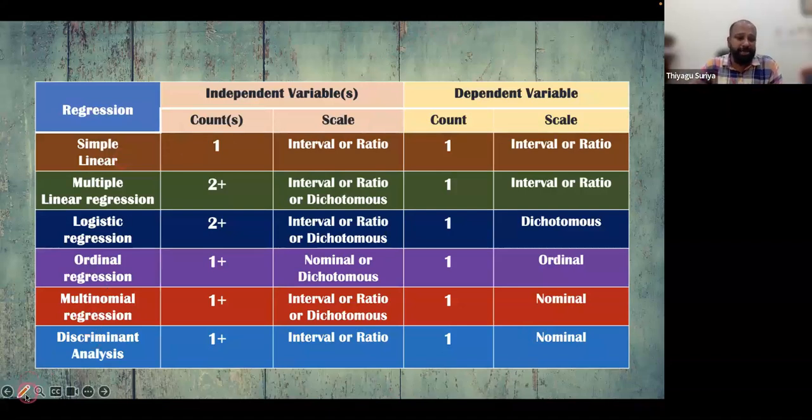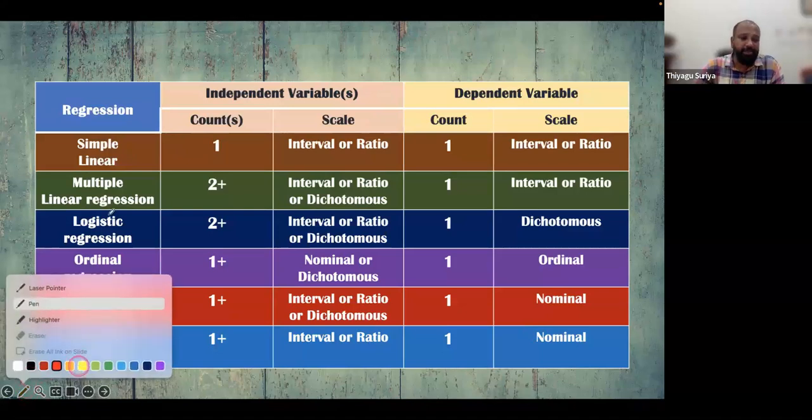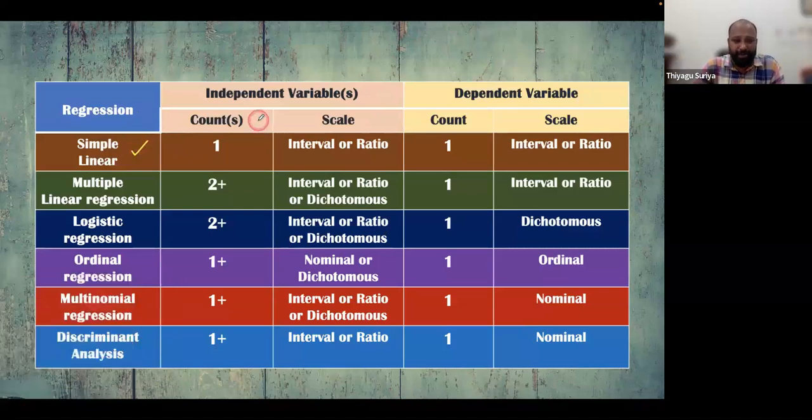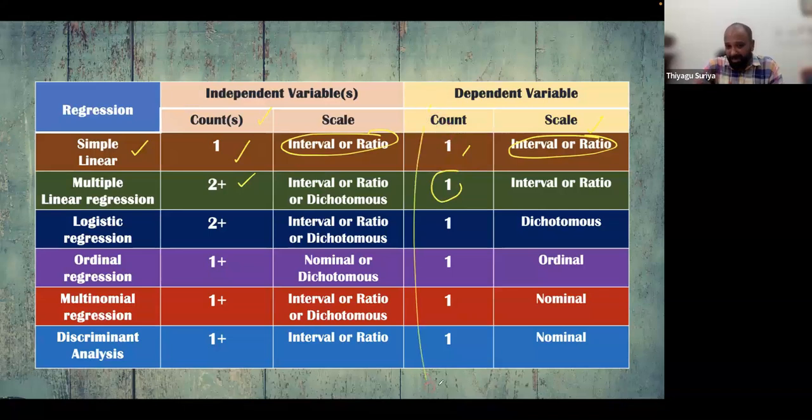One is called simple linear. As I already mentioned, simple linear means how many independent variables? Only one independent variable, that will be interval ratio. The dependent variable is also interval ratio, but only one. What is called multiple linear is nothing but, the dependent variable is the main thing you must know. Even I found some of the people, when you go for a presentation, without logic they're telling, sir, I have two dependent variables. Can I do a regression analysis?